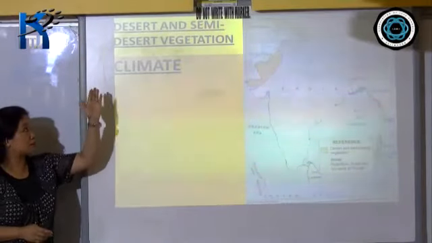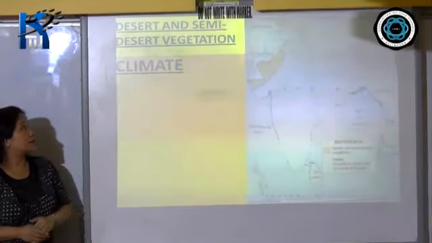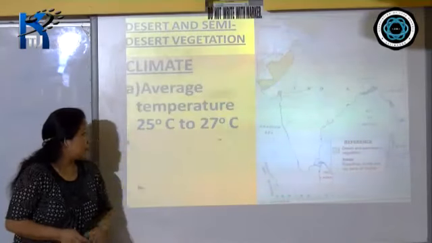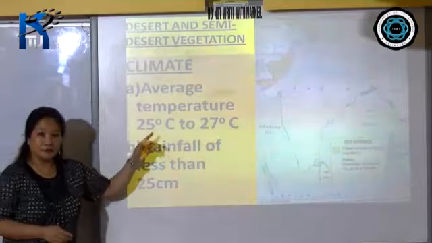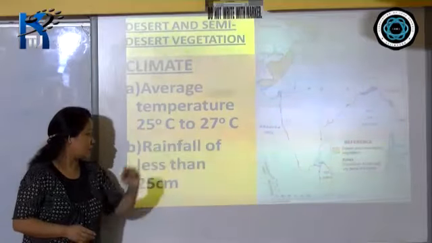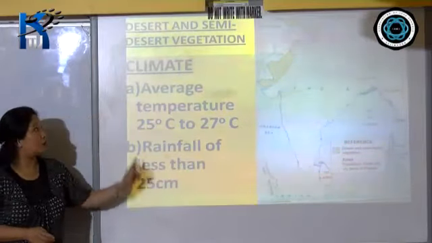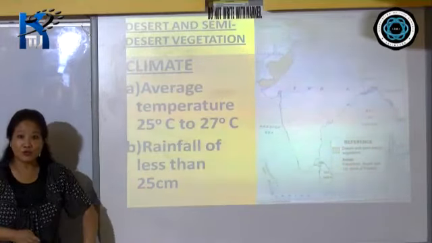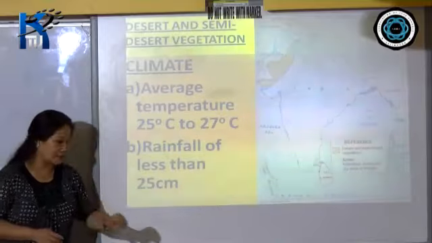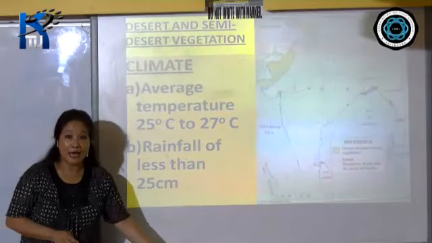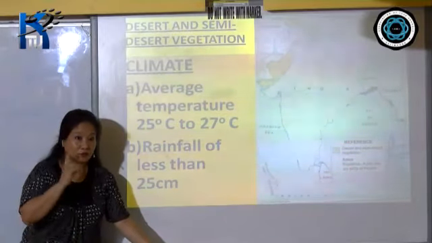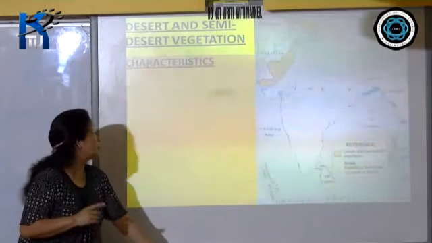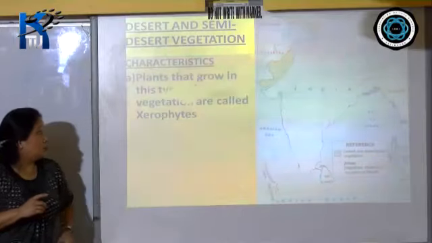This is another vegetation type, which is desert and semi-desert vegetation. Here, the climate, as you see, again ranges from 25 to 27, and look at the rainfall. From the word desert, that is why the rainfall is less than 25 centimeter. We are talking about annual rainfall, not on a daily basis, not on a diurnal basis, but it is annual rainfall, right?